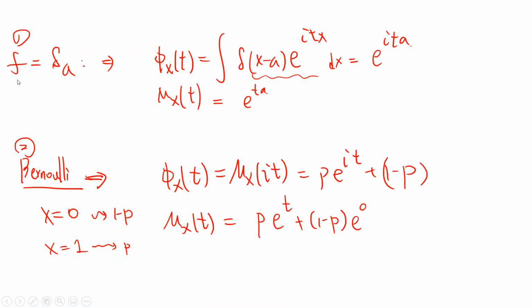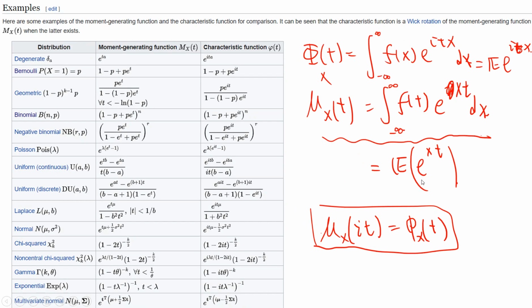The first one is just delta a, called the delta distribution. So phi xt will be the integral of delta x minus a times exponential itx dx. You just replace x by a, so you get exponential ita. And your mxt will be exponential ta, because mx(it) is phi xt.